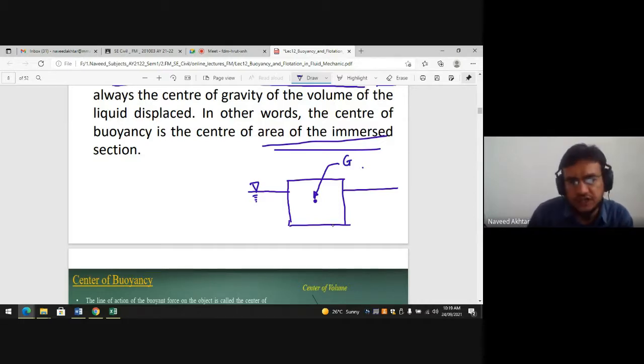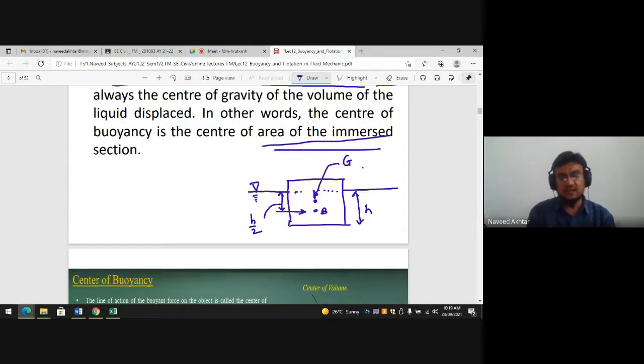But the center of buoyancy is only as per this immersed height, and this is B. If you denote the center of buoyancy, it will be h by 2.